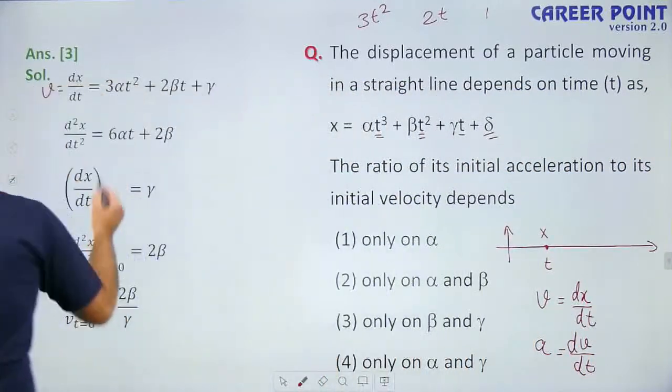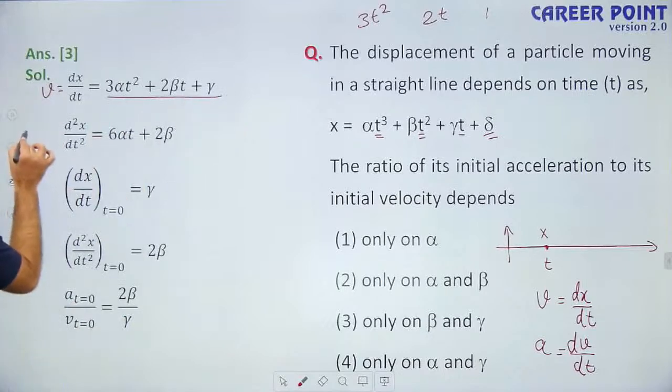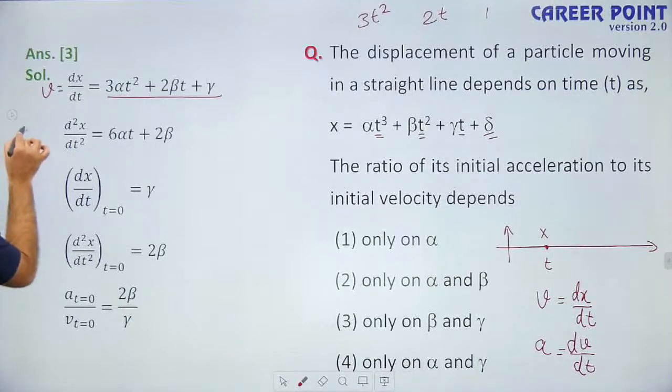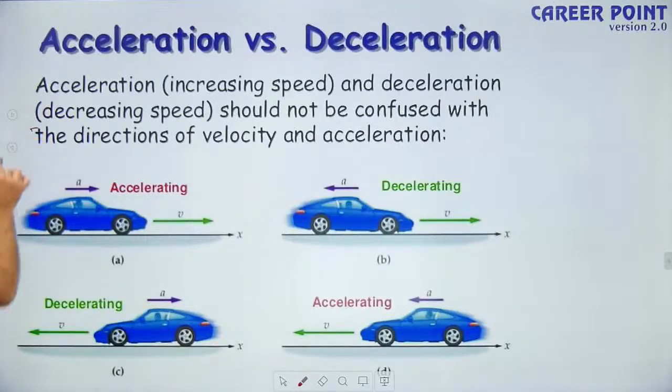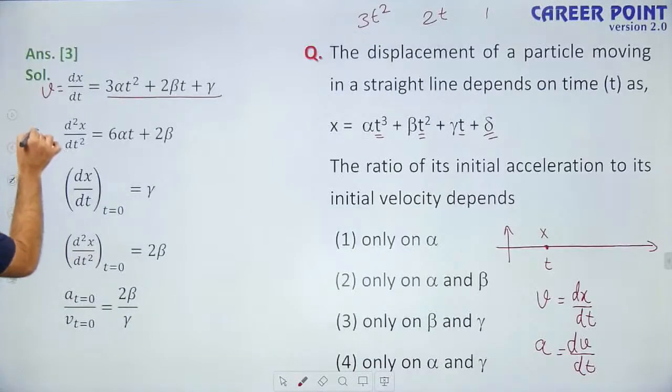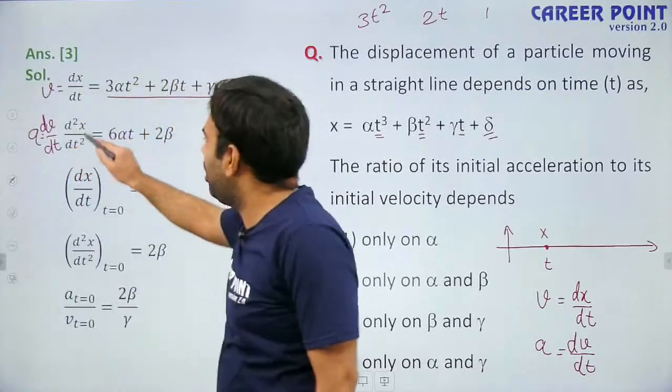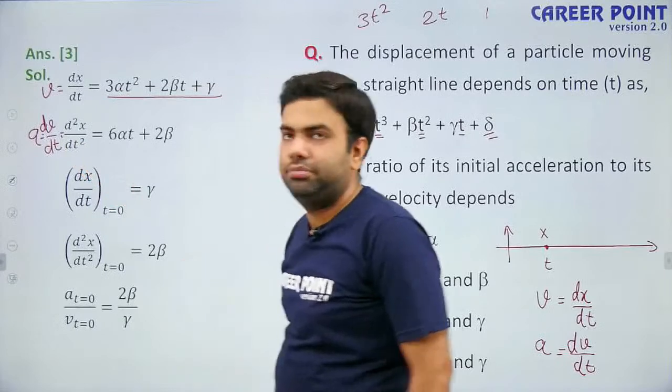Now if we again differentiate this function, we will get acceleration. What is acceleration? Acceleration is dv by dt. That means rate of change of velocity with respect to time, or we can say it is double differentiation of x with respect to time.